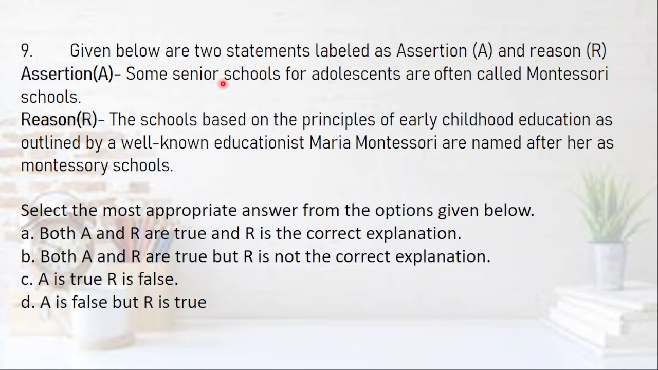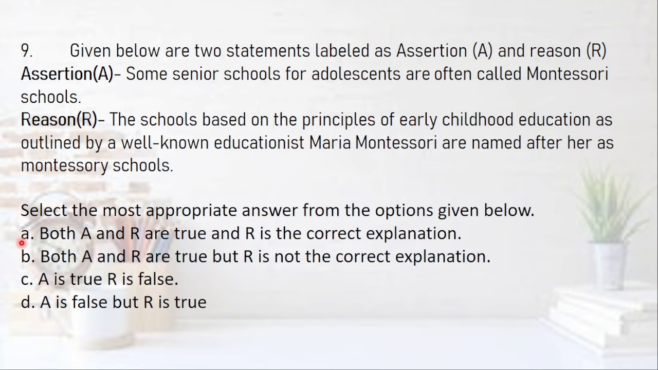Assertion here is, some senior schools for adolescents are often called Montessori schools. The reason is the schools based on the principle of early childhood education as outlined by a well-known educationist Maria Montessori are named after her as Montessori schools. Yes, this is right, and A is also right. What do you say? So will the answer be between A and B?